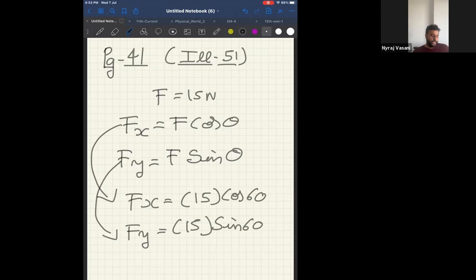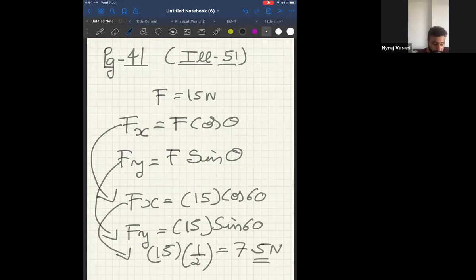Now, what is 15 cos 60? That can I say it is 15 into half. Now 15 into half is 7.5 Newton. So can I say horizontal component is 7.5 Newton and vertical component is 15 sin 60.